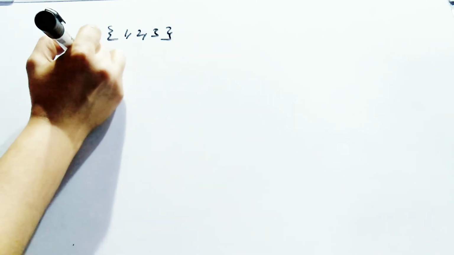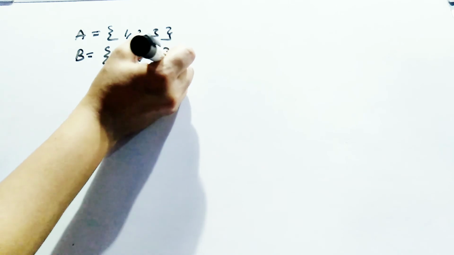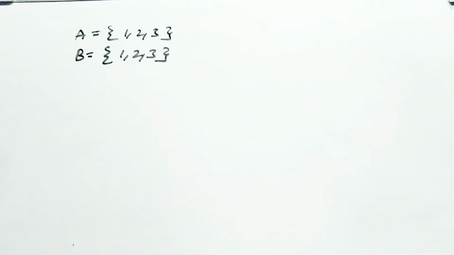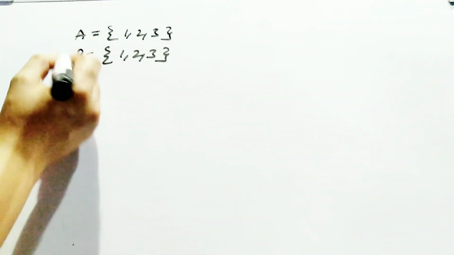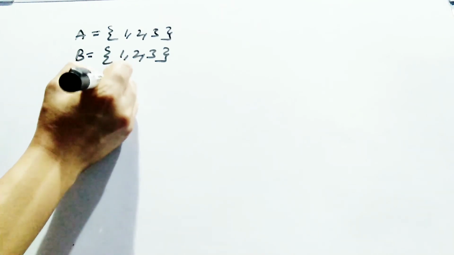We discussed equal sets. What I said is that whatever elements are present in A must be present in the other set, then only it is called an equal set. And if you take the cardinal number, how many elements are present in A? 3.